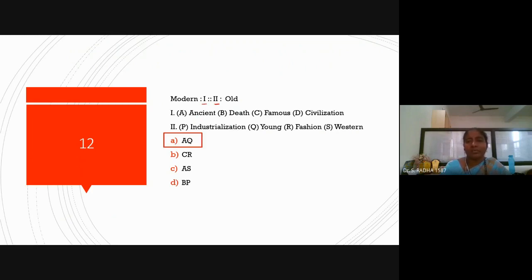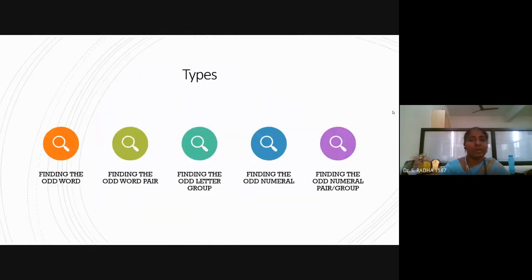Otherwise, if you take famous fashion or famous western, famous industrialization, this logic is not satisfied. Civilization young, civilization fashion, civilization western, civilization industrialization, these things do not match modern and old. So the correct answer is ancient and young. Now I'm going to classification, finding the odd word.